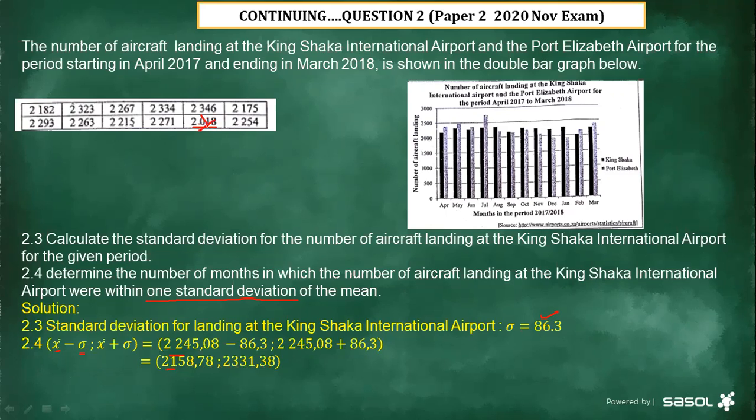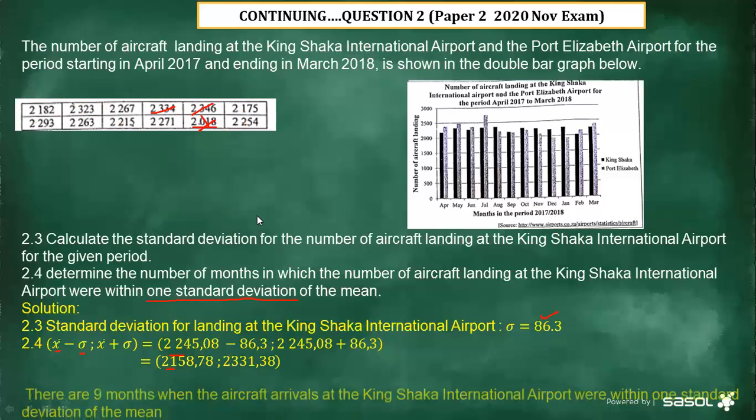All right. And then we have another one which is greater. This one here is also greater than 2,331. And also this one is greater than 2,331. All right. Now, everything else falls within this interval, so we should count them. 1, 2, 3, 4, 5, 6, 7, 8, 9.